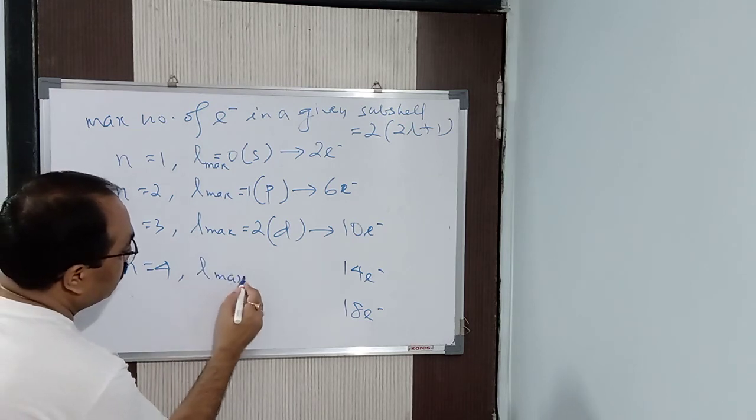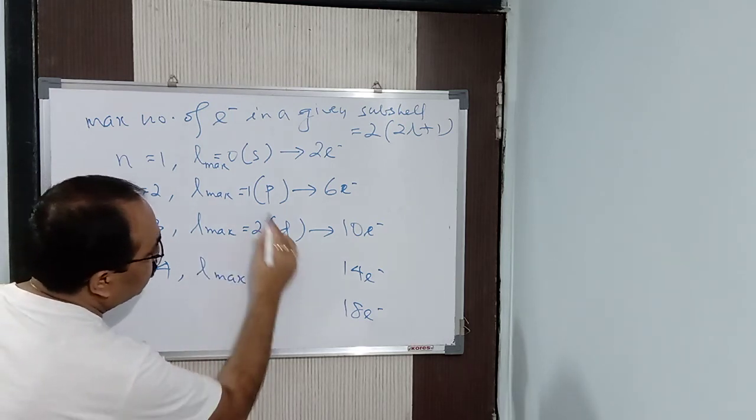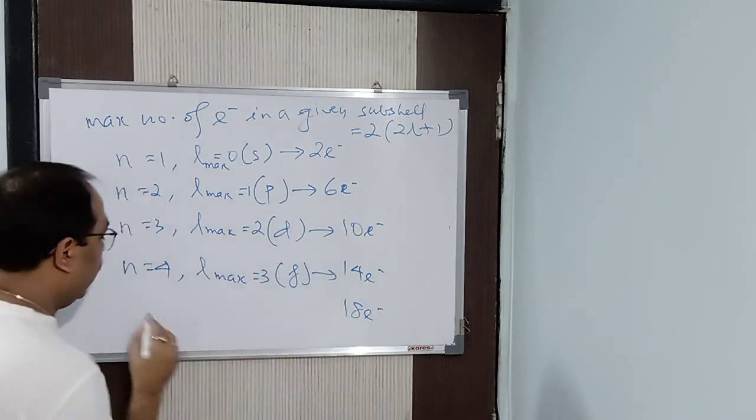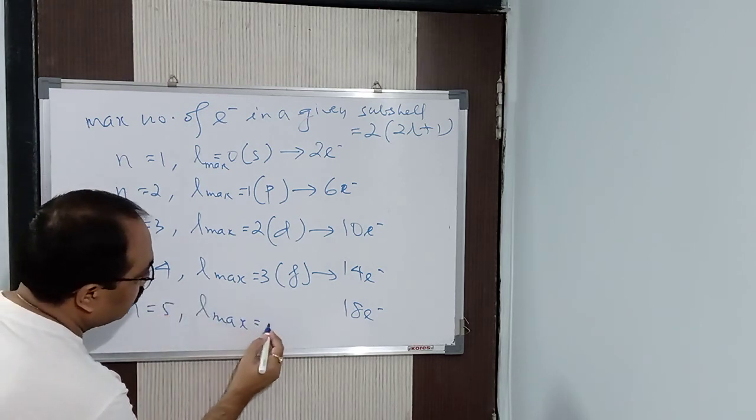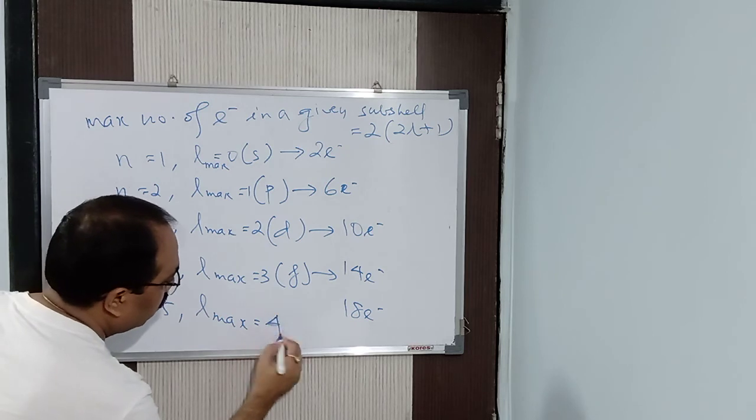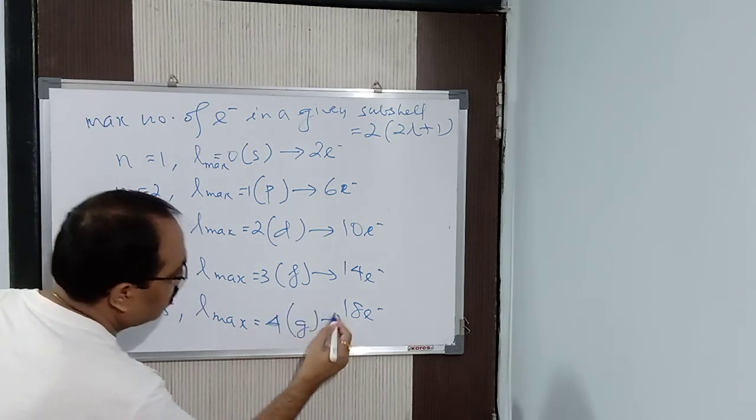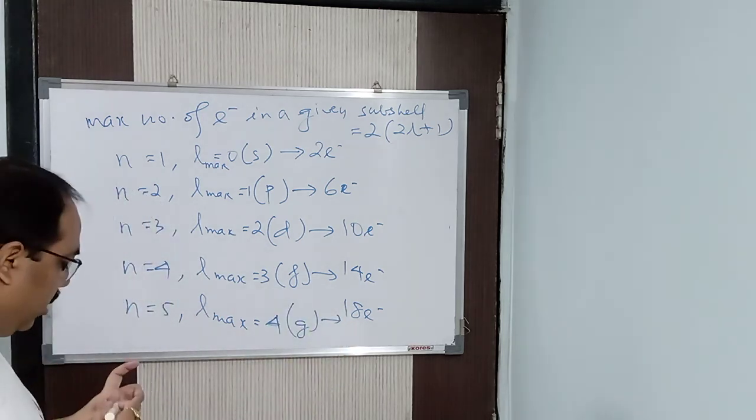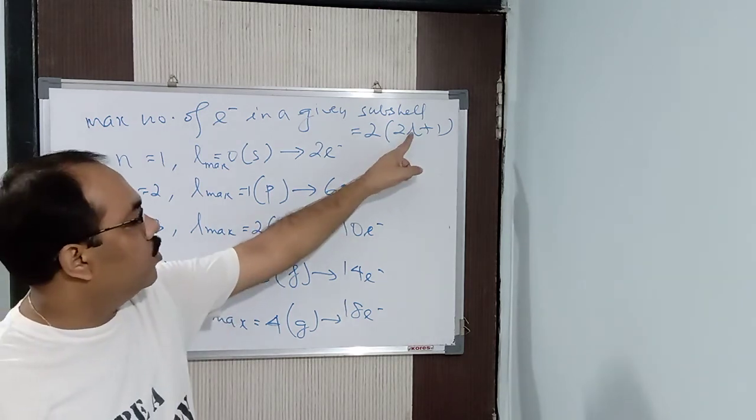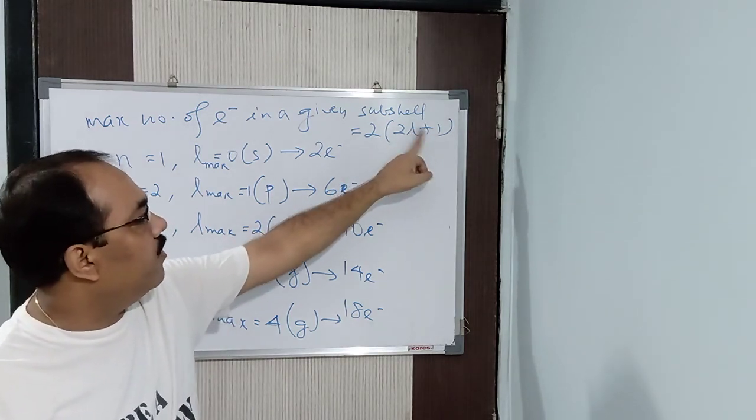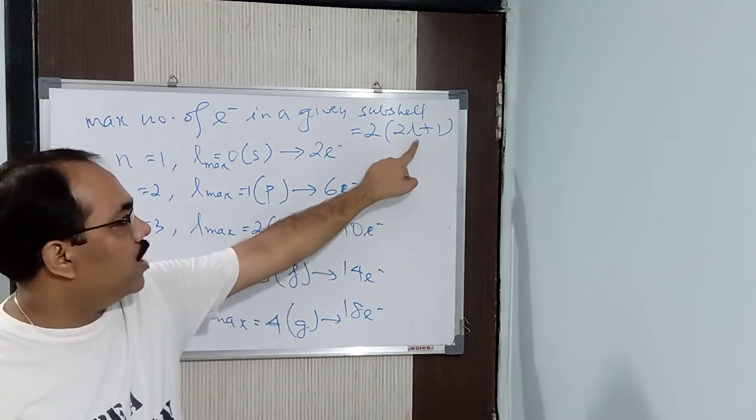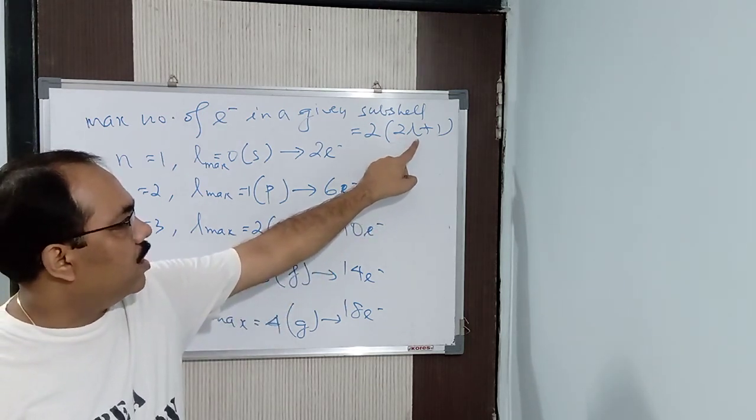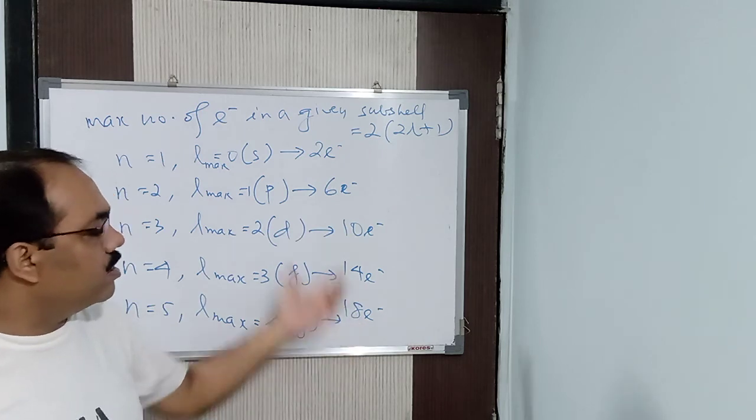When n is equal to 4, L max is equal to 3. So S, P, D, F. So 14 electrons. When n is equal to 5, L max is equal to 4. Alright, that is the G subshell. So it is how much? 18 electrons. Put it there. So 2 into 2 is 4, 4 plus 1 is 5, 5 into 2 is 10, so 10 electrons. Here L is 3. So L max is 3. So 2 into 3 is 6, 6 plus 1 is 7, 7 into 2 is 14. In this way you find it out.